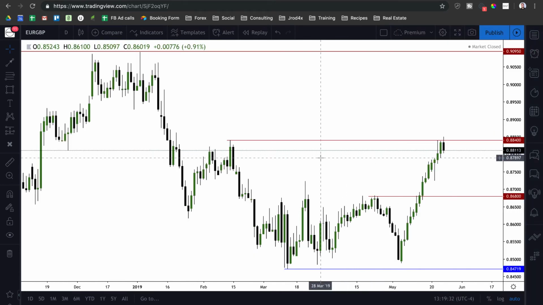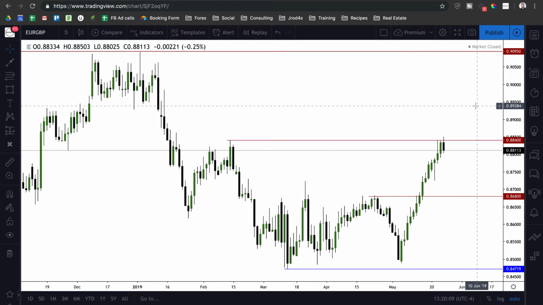Now, if you bring that in with the analysis we just did on euro dollar and British pound, and then you look at euro GBP, euro GBP has seen a continuous run to the upside. We've now cleared out the liquidity resting above here. Once we closed above it, came back down, retested, then we went even higher, trading above the liquidity here. So here's the thing. If this starts selling off from here, so say we reject this high and we start selling off, say we come back down into the 86.80s, at that point, that's going to allow British pound to have some strength, and that's going to cause euro dollar to continue selling off.